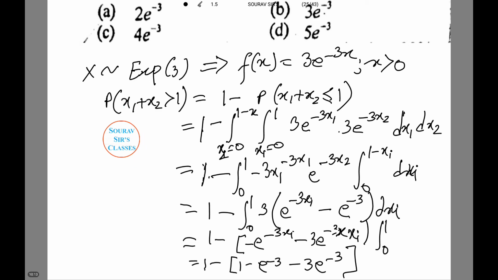Upon further calculation, it comes lastly to 1 minus the whole into 1 minus e to power minus 3 e to power minus 3. Upon solving this, we get 4 e to power minus 3. That is option C from our options.